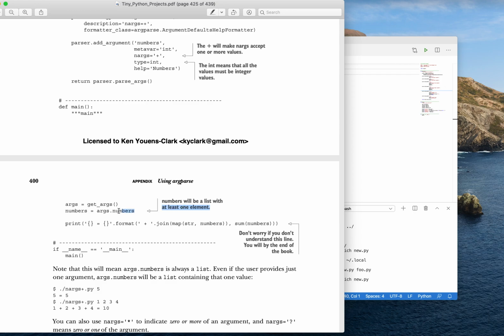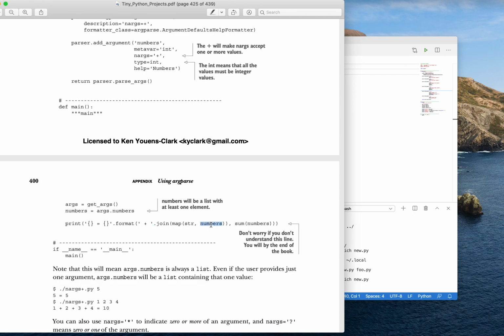This is a bit of a dense piece of code, and if you're watching this at the end, I would actually hope that you completely understand what's going on here. If you're watching this at the beginning, don't worry, you'll learn about map, and you'll learn about the sum function and the format, and all this will make sense to you. But what I'm doing here is, for the format string, I want in the first thing there to be the string plus